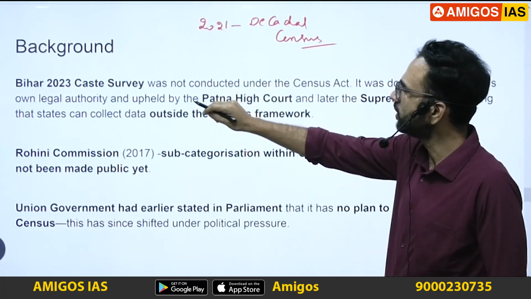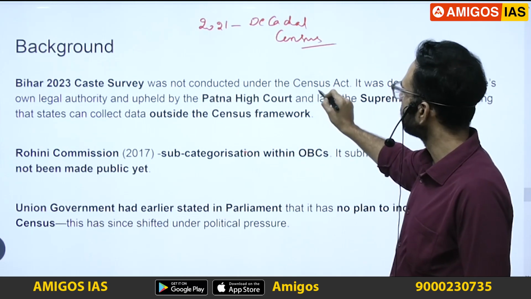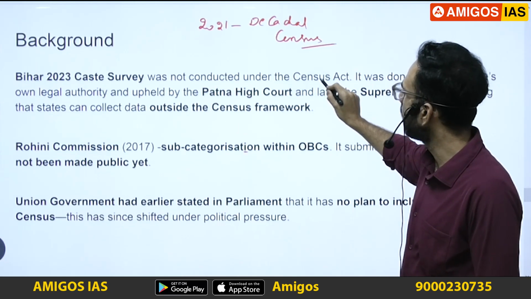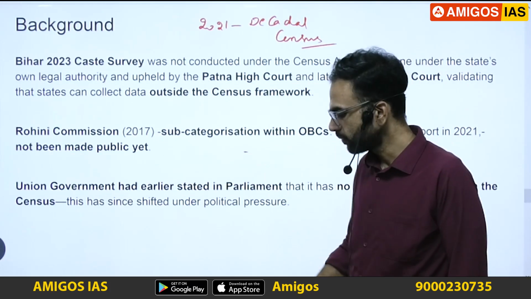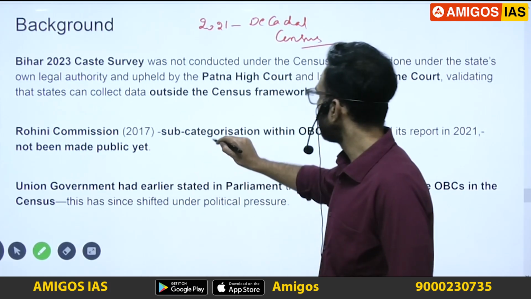Firstly, we'll see that the caste survey was not conducted by Bihar under this caste census. You also have one more thing, let's say, for example, subcategorization.